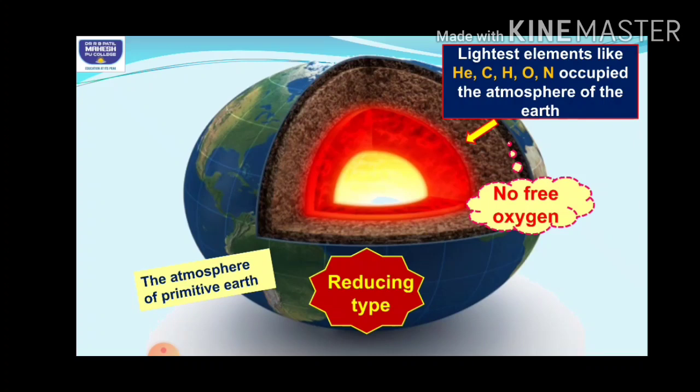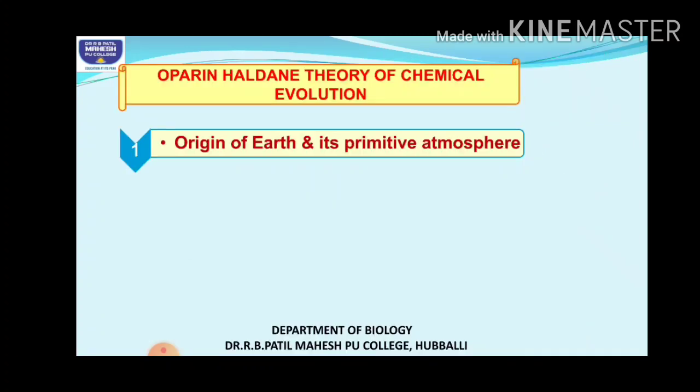The present-day atmosphere is oxidizing type. Remember, students, it is oxidizing type. This is also a question for your entrance exams or competitive exams: what was the condition of the primitive atmosphere, whether it was reducing or oxidizing type? It was reducing type. Why? Because there was no free oxygen. Got it? Next, so this was what they gave as the origin of Earth.